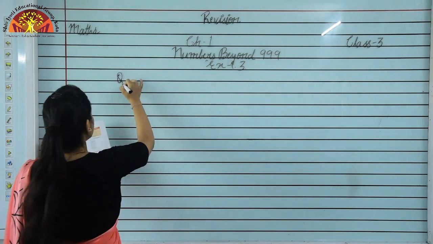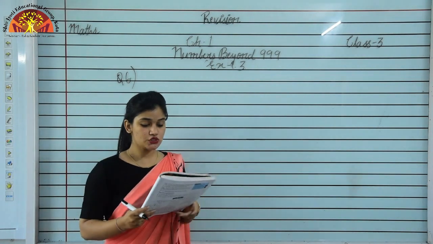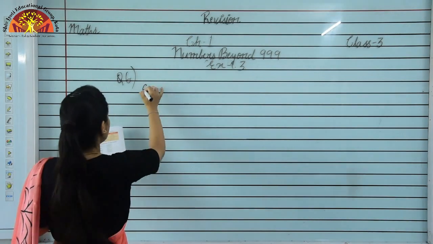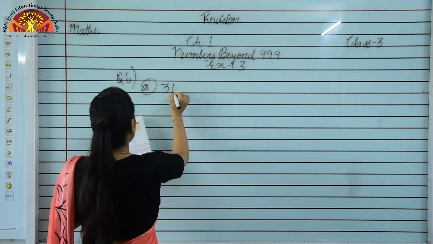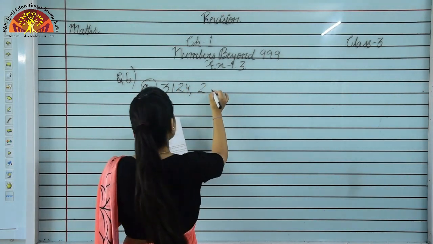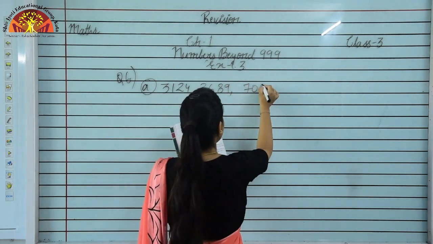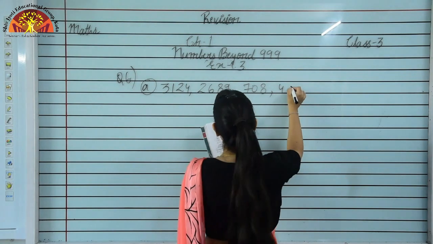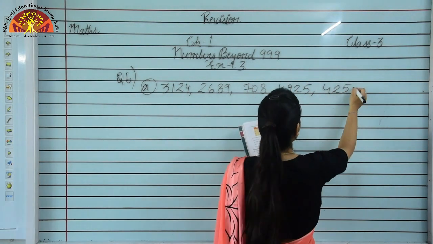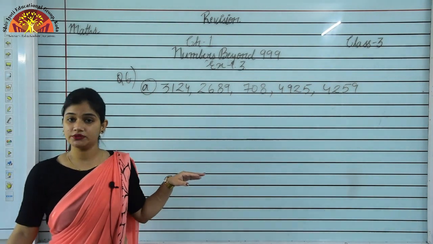and we see question number 6. Question number 6 is choose and write the largest number from the given numbers, and we are observing A part. 3124, this is the first number. Next is 2689. Next is 708. Then 4925, and the last number is 4259. Students, you have to find the largest number from the given numbers.